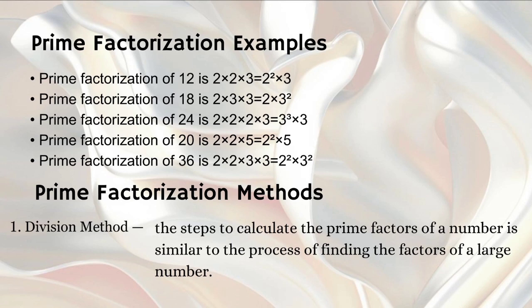The prime factorization of 12 is 2 times 2 times 3 equals 2 to the power of 2 times 3, and 18 is 2 times 3 times 3 equals 2 times 3 to the power of 2. The factorization of 24 is 2 times 2 times 2 times 3 equals 2 to the power of 3 times 3. The prime factorization of 20 is 2 times 2 times 5 equals 2 to the power of 2 times 5. And 36 is 2 times 2 times 3 times 3 equals 2 to the power of 2 times 3 to the power of 2.